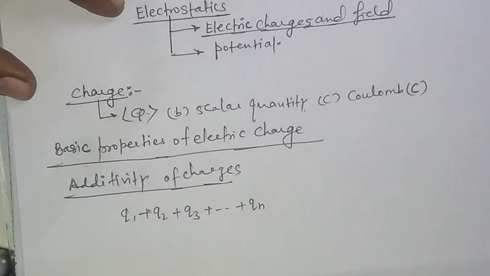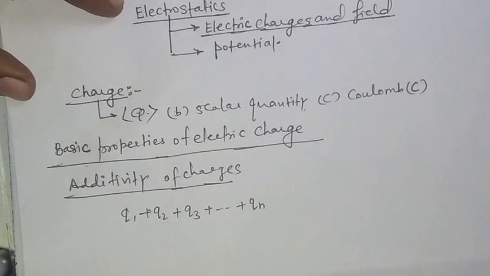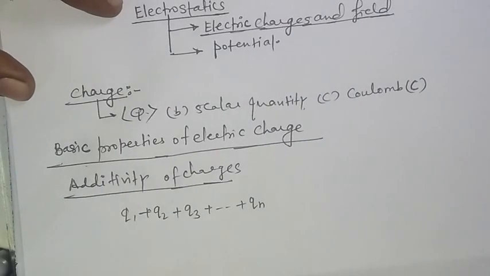Charge has magnitude but no direction because it is a scalar quantity. Similar to mass, mass of a body is always positive.